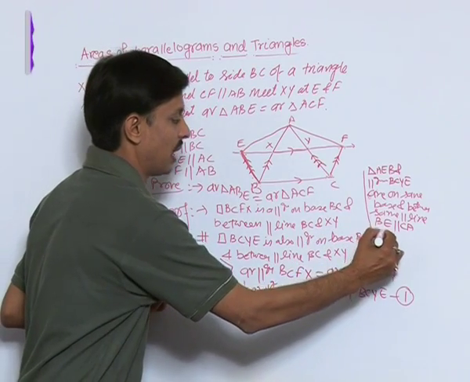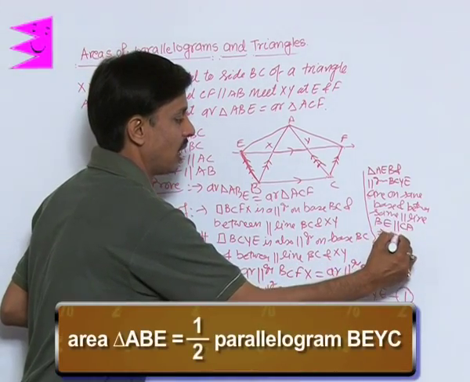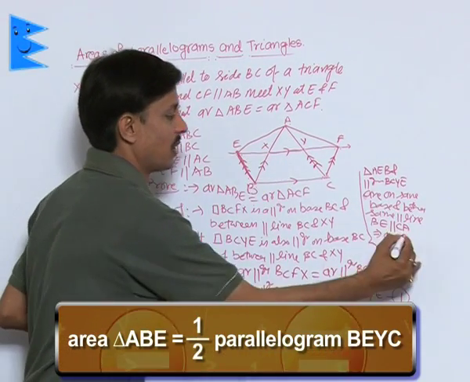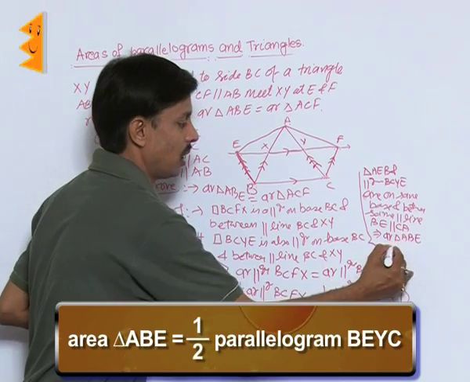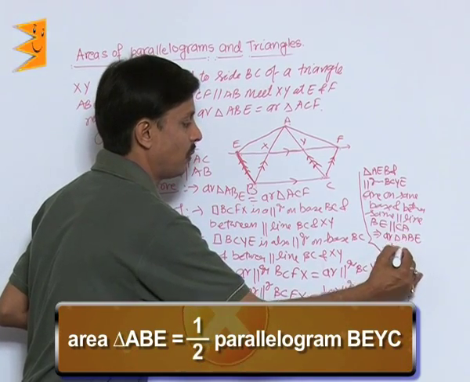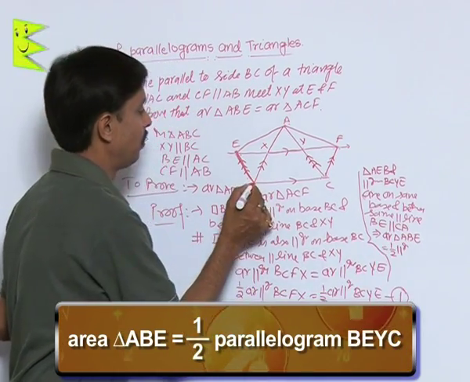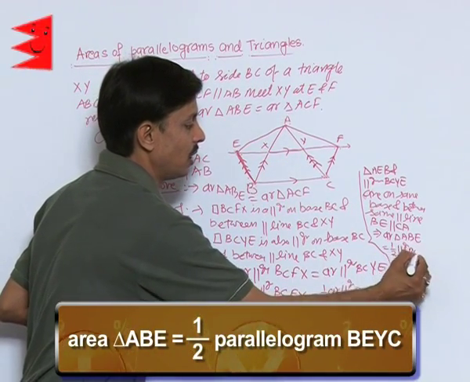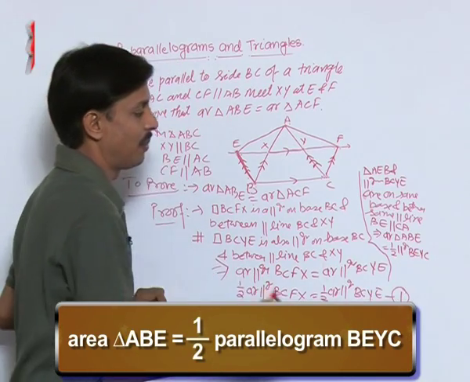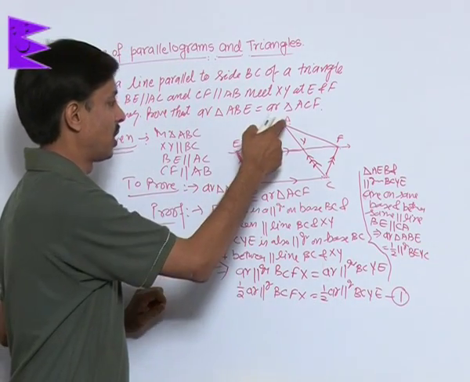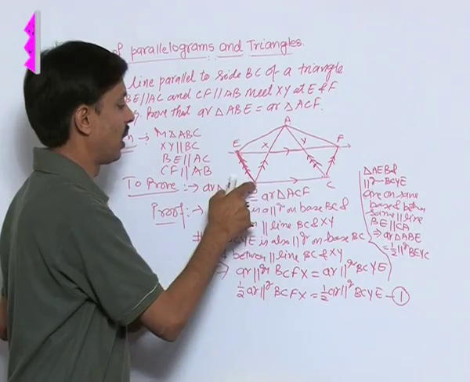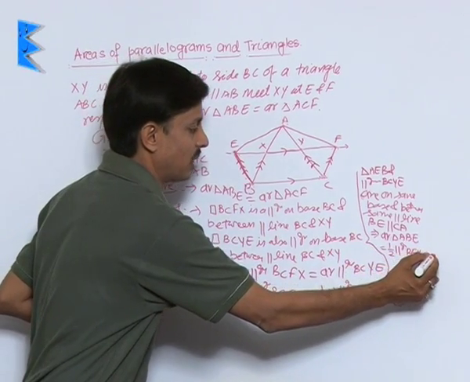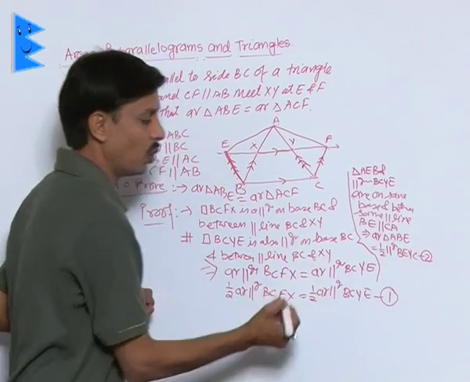So this implies that the area of triangle ABE is equal to half of parallelogram BEYC. The reason I have repeated many times is that triangle ABE and parallelogram BEYC are on the same base and between the same parallel lines. This is relation number 2.